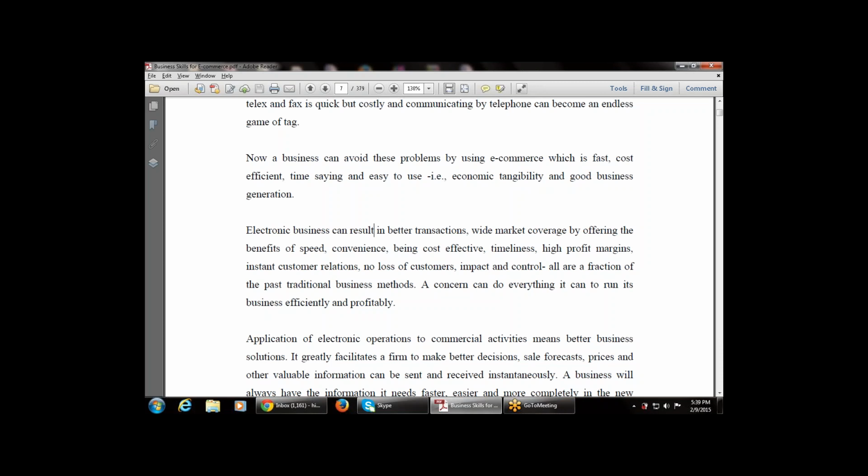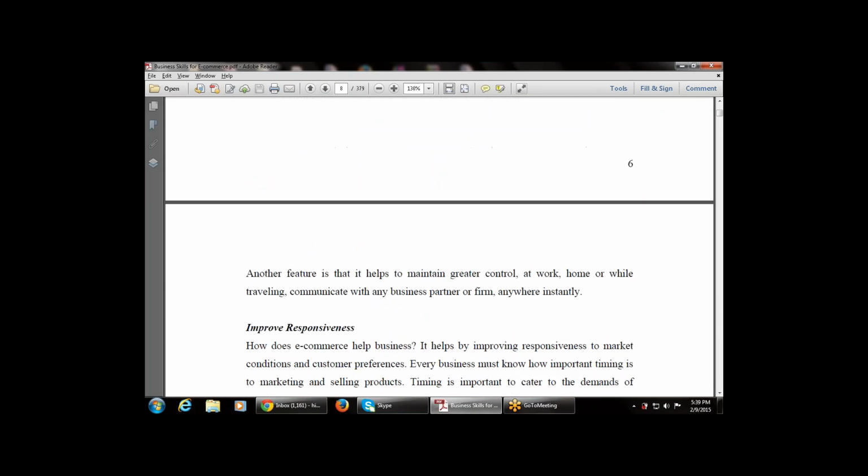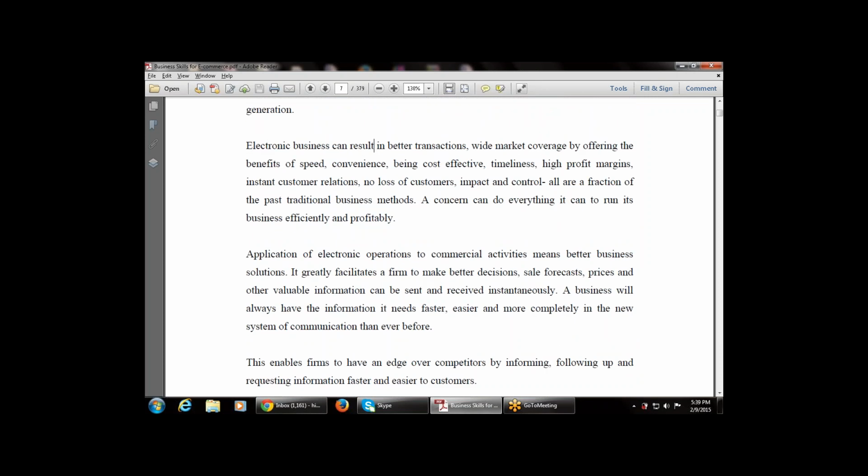Right. Then the next paragraph says, application of electronic operations to commercial activities means better business solutions. Whenever we use e-commerce, one application of electronic operations to commercial activities means a better business solution.